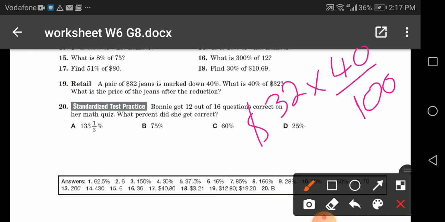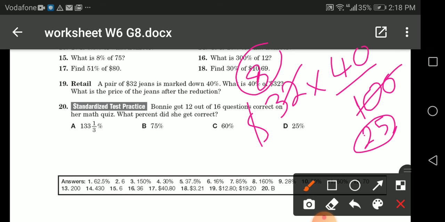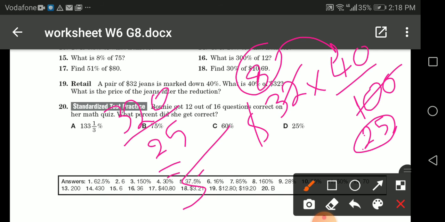How can I solve this? I have to simplify 32 with 100. So divided by 4, divided by 4. 100 divided by 4 gives me 25. 32 divided by 4 gives me 8. Then do we have any common factor between 8 and 25 to simplify? No, we don't. 8 times 40 gives me 320. Over 25. So 320 divided by 25. It gives me what?